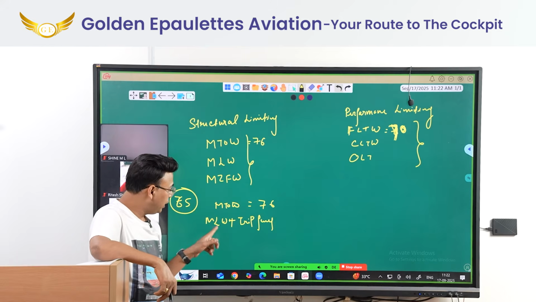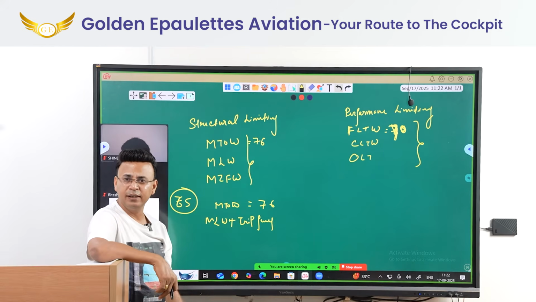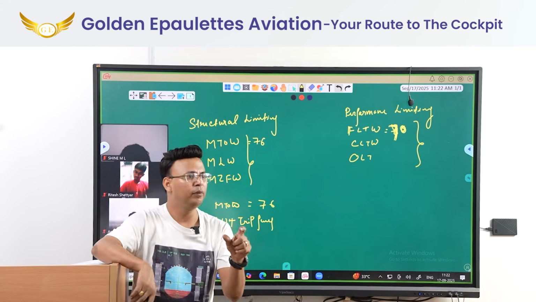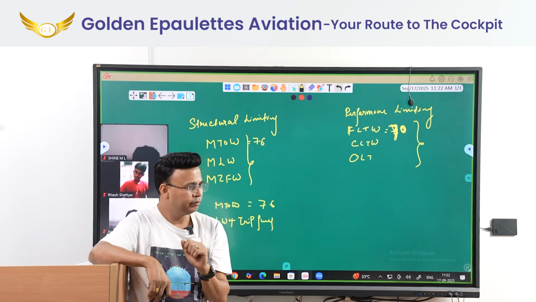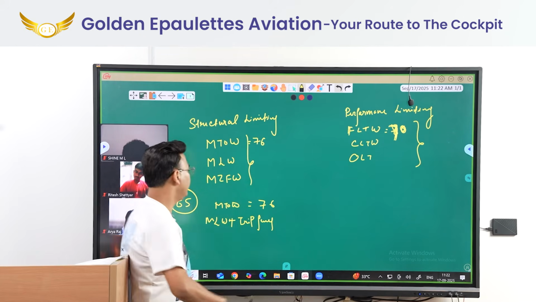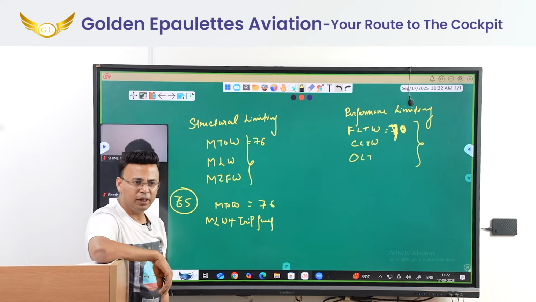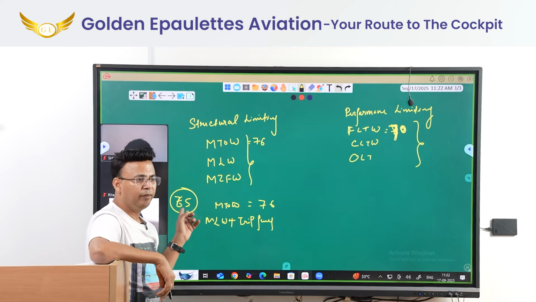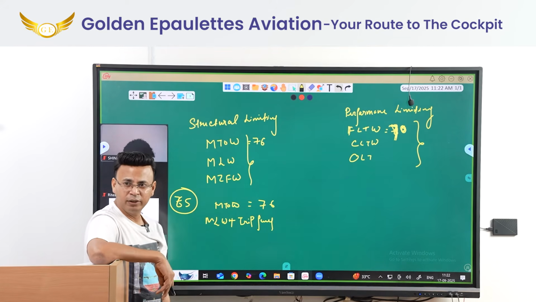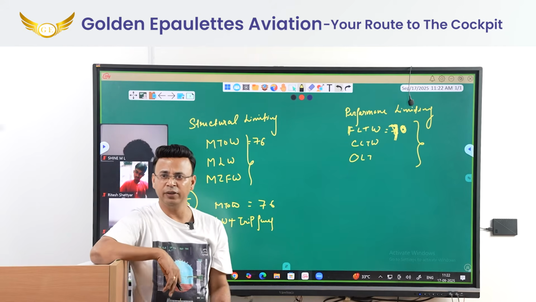Now, can I carry 76 tons? Because if I take off with 76 tons, I will burn trip fuel, right? Let's say that trip fuel is 1000 kg. So 76 tons minus 1000 kg, how much is left? But Patna's max landing weight is lower, so can you take off with 76? Landing weight becomes a limitation here.